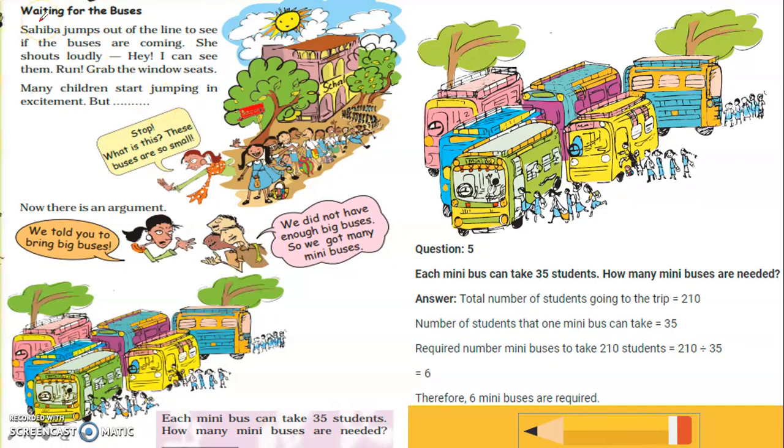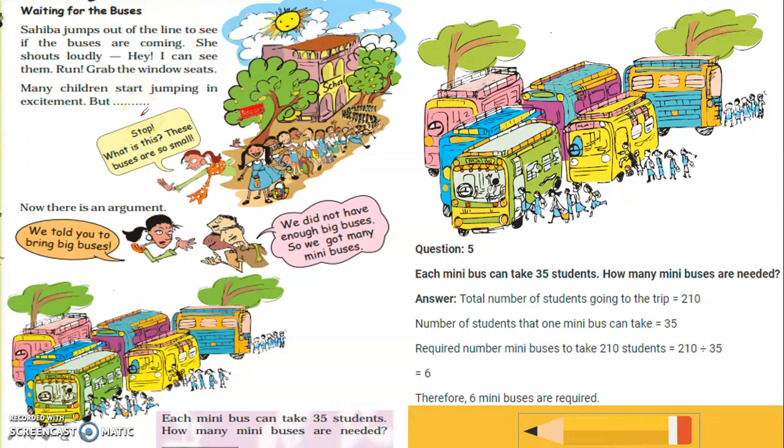How many of you break the line whenever you are going on a field trip? How many of you wish that you are going with your friends who are in a different division? When the teacher arranges you roll number wise, how do you behave? You are always very excited. Then the teacher keeps telling you, come on, go to the washroom and come back. In the bus journey, you won't be allowed to step out much. Yes or no? Then you have your wafers and your water bottles. Many children start jumping in excitement, but stop.